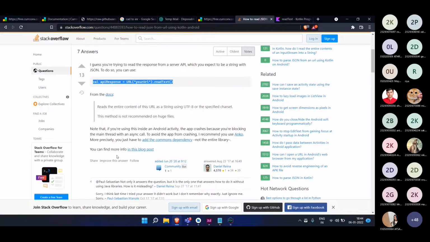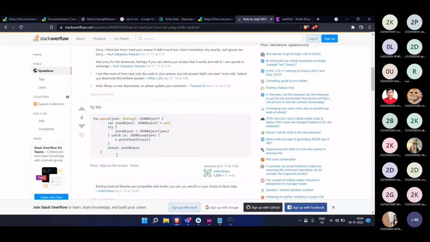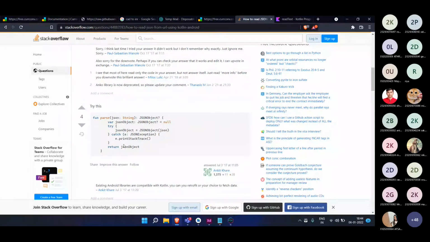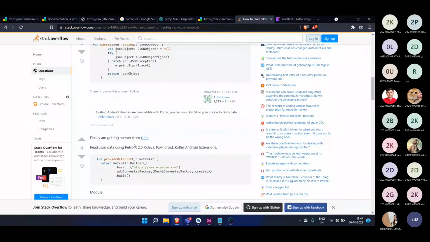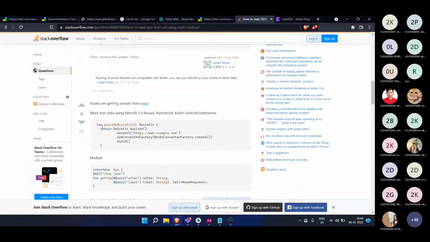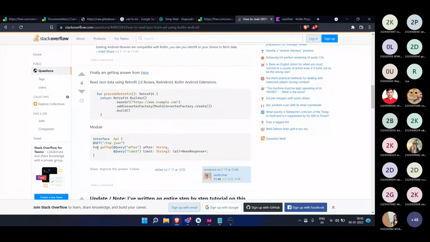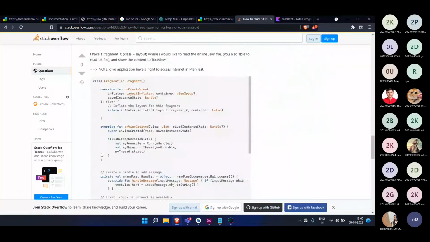Okay, if I go below, here you can see they have other things also, like try and catch. You can do these also. There are other libraries also, like Retrofit, which is one library in which you can get a JSON file in a Retrofit builder format. Or scroll down a little bit.